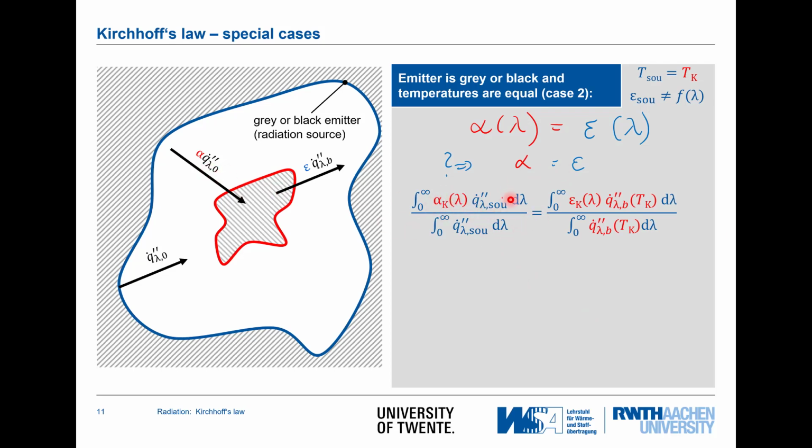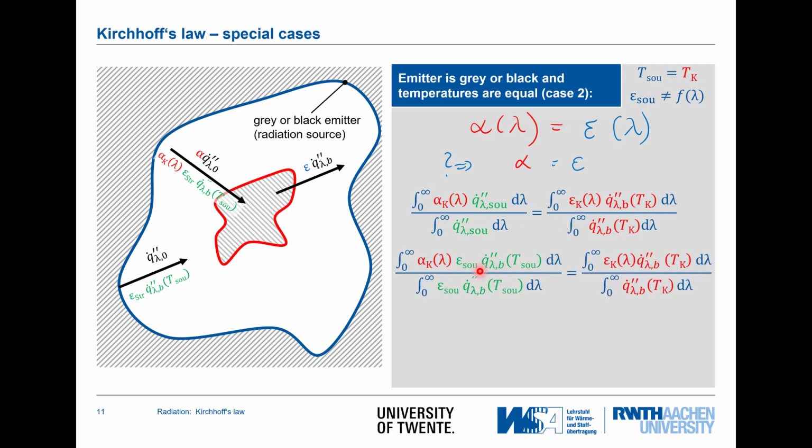That's q dot lambda of the source, and putting this in here, this is a little bit more elaborated. What's coming from the source is epsilon times the black body radiation at source temperature, and if I put that in here, I get here the epsilon, black body radiation at source temperature, and here down the same thing.